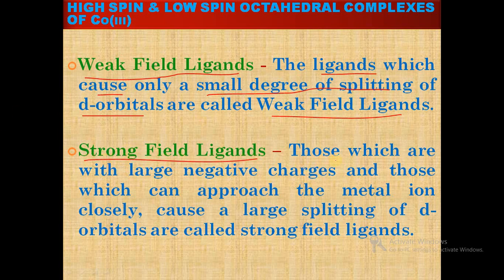Strong field ligands are those with large negative charges, which can approach the metal ion closely and cause a large splitting of d orbitals. So with strong field ligands, the splitting of d orbitals is extensively large, but with weak field ligands, the splitting is small.